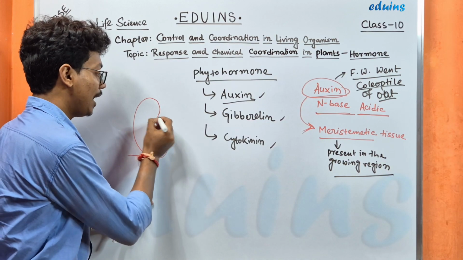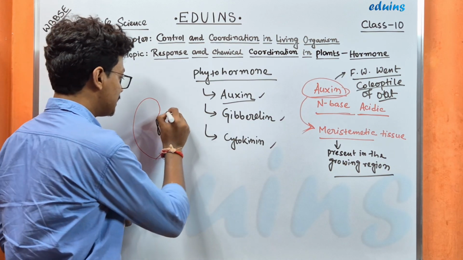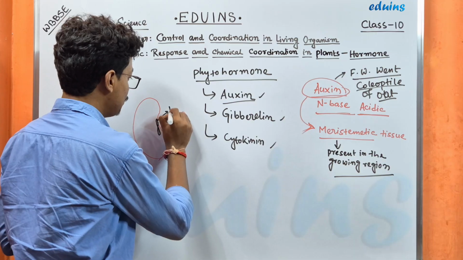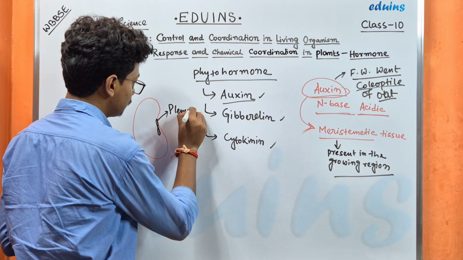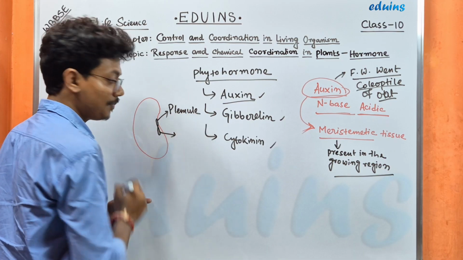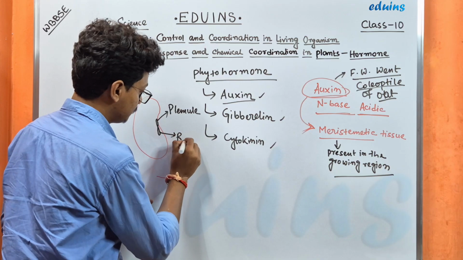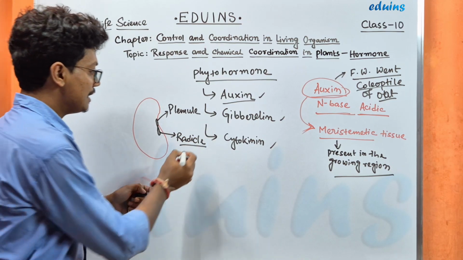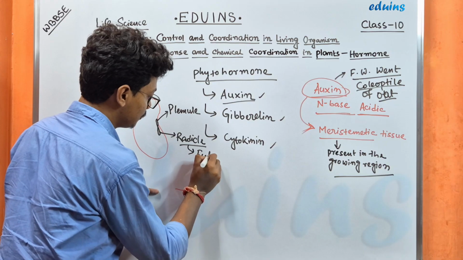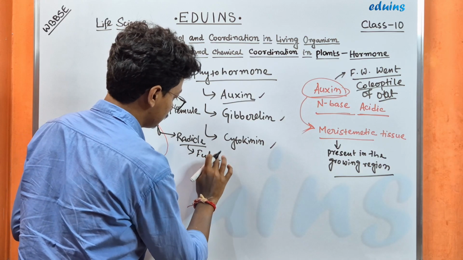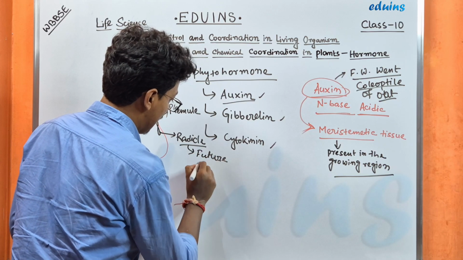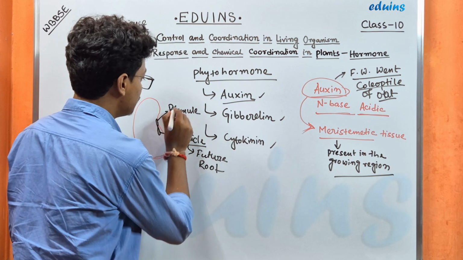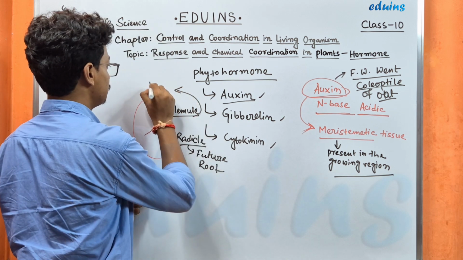This future embryo has two parts: one is plumule and another one is radicle. This radicle is the future root and the plumule is the future shoot.